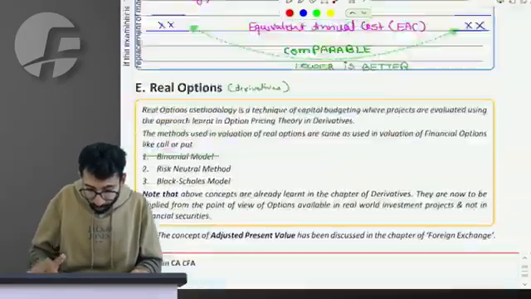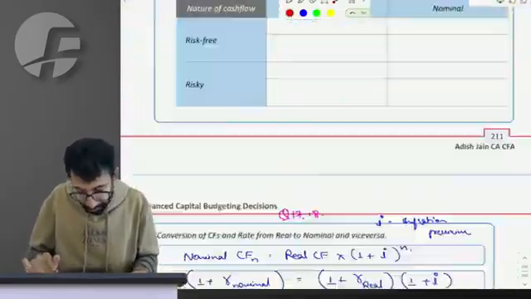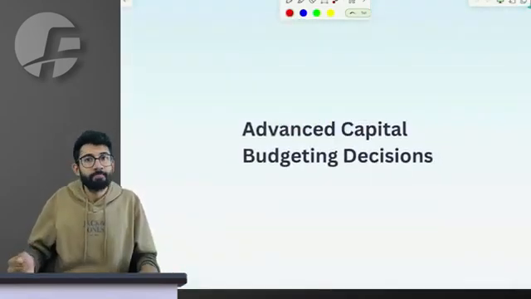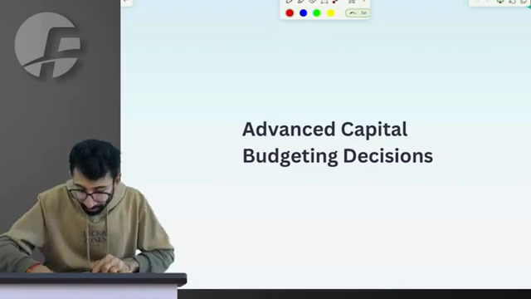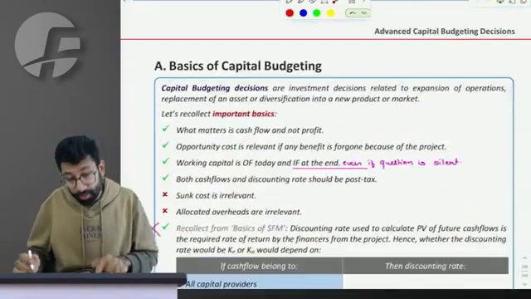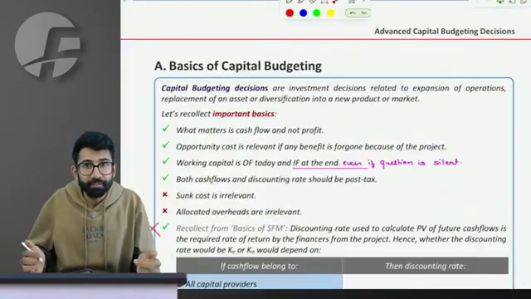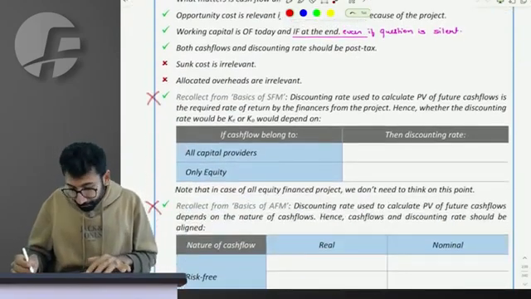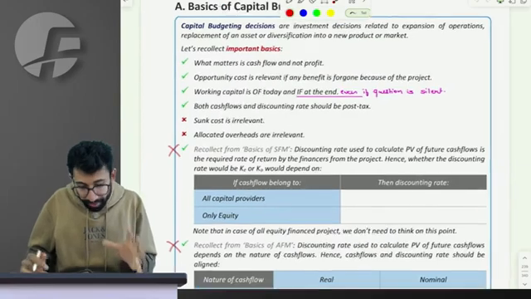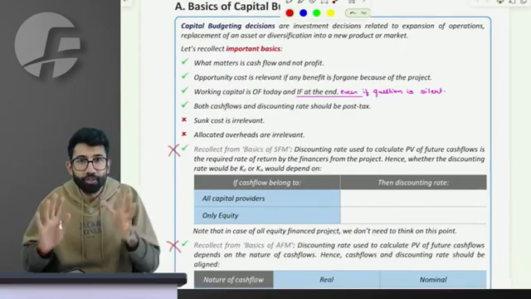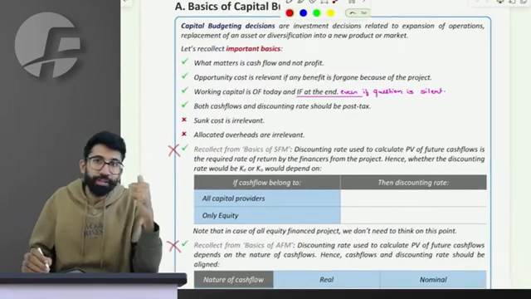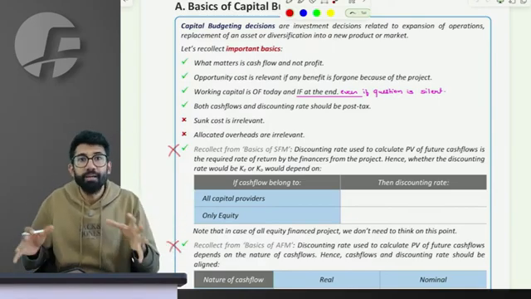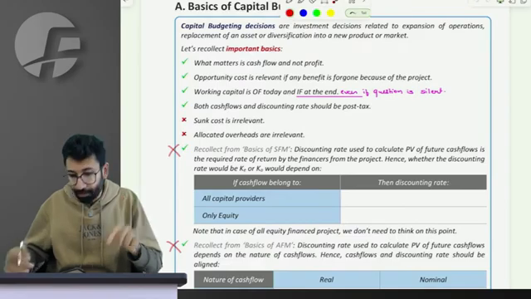Bringing you all to the discussion on advanced capital budgeting. Extremely easy topic. What this topic involves is extension of what you have learnt at CA inter level, which is calculating NPV and onwards. So before we go on to calculate things, let's make sure that certain basics which you have already learnt in inter are recollected by you.